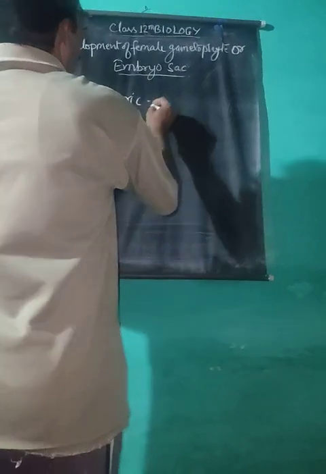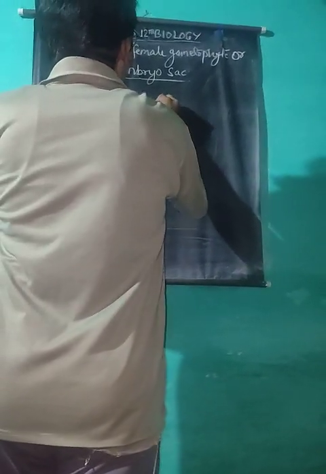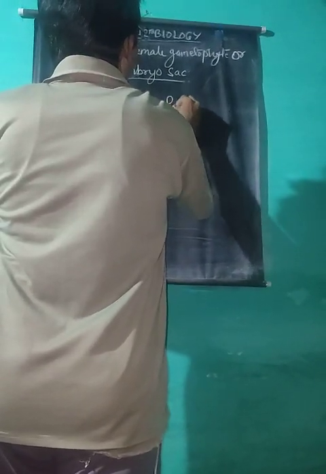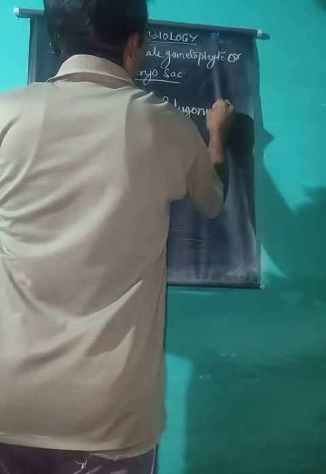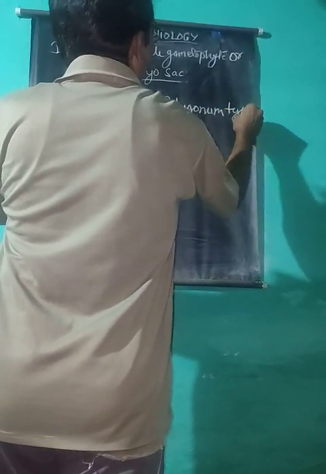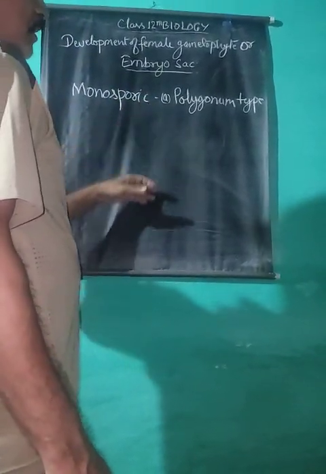It may be of 2 types. Polygonum type, which is 8 nucleated, in which 3 nuclei are at the chalazal region and micropylar region, and 2 nuclei at the center forming the secondary nucleus.